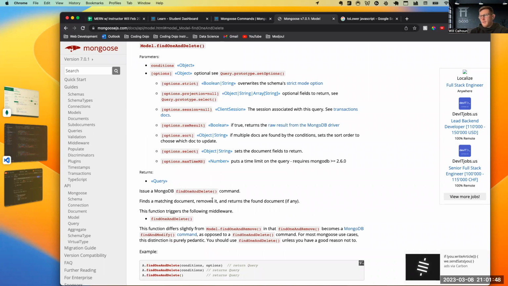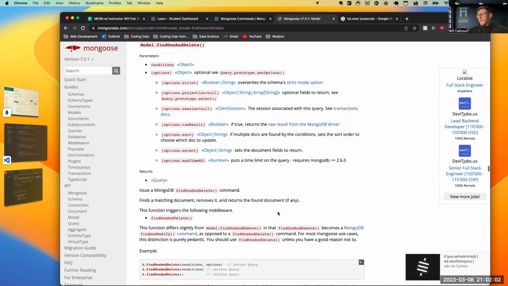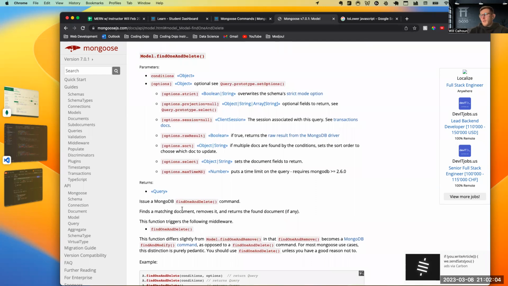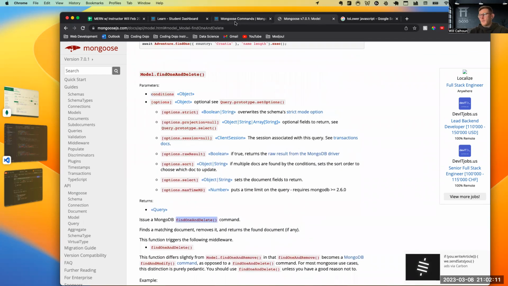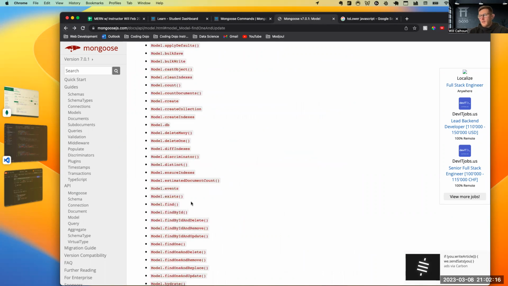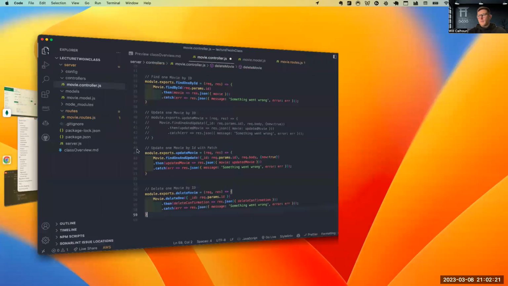Issue a find one and delete: it finds a matching document and returns the found document if any. So I think we can do either one, but with find one, you can pass in something that's not the ID, some other condition. But let's just work with the ID. Find by ID and delete. Cool. So let's go to our code.